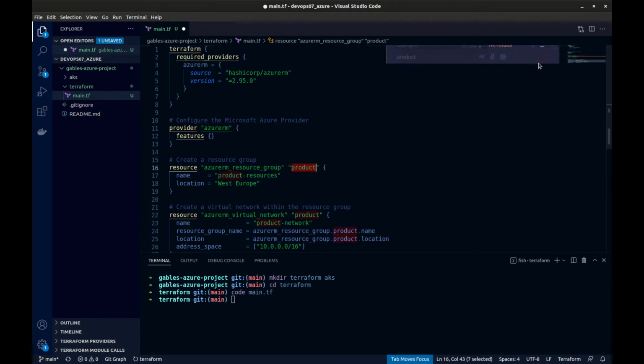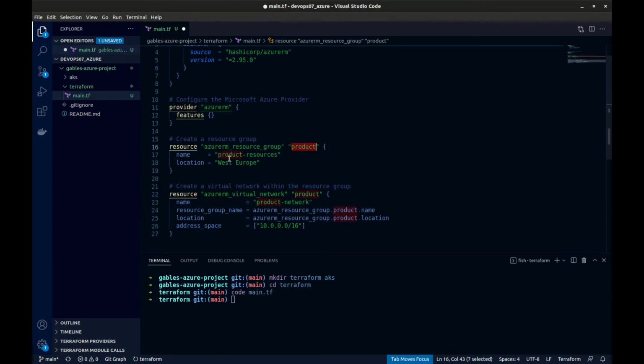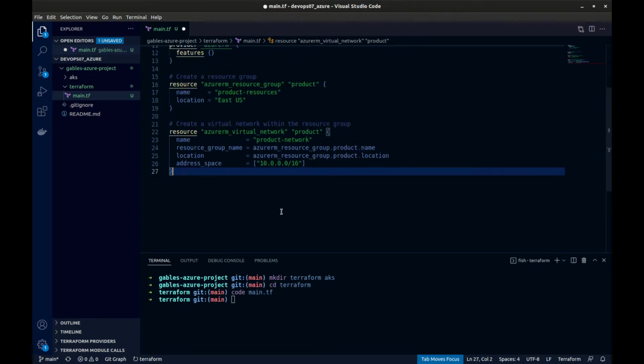Okay, so here we have a resource group named Product Resources, and this I want to put in East US. And then here we have a product network. It's referencing the name and location of our resource group, so it'll be in the same location, and the address space is just standard. So we're good there.